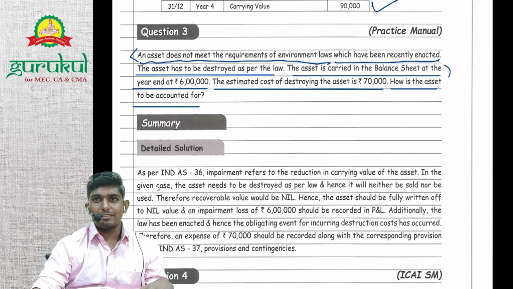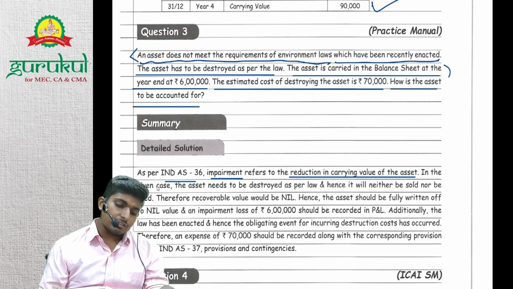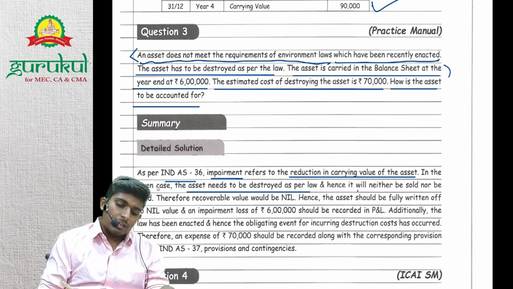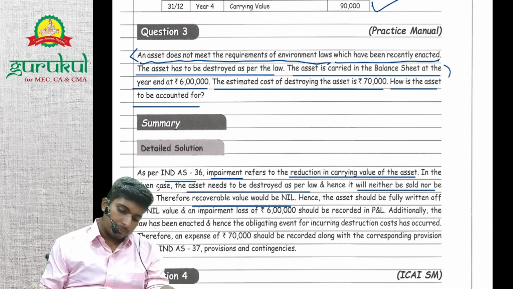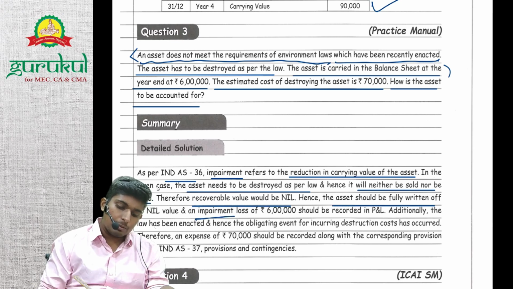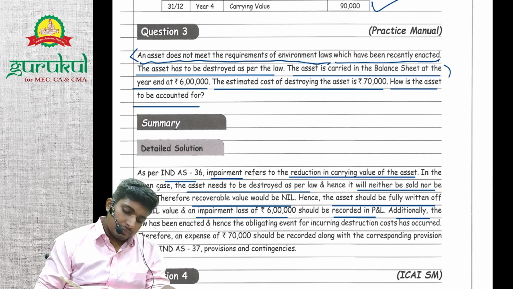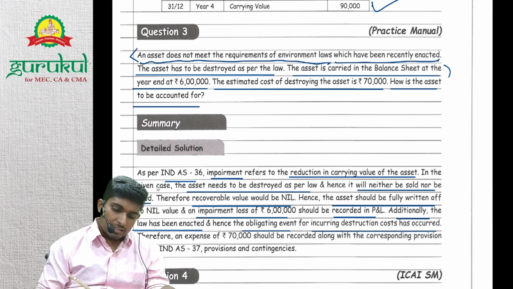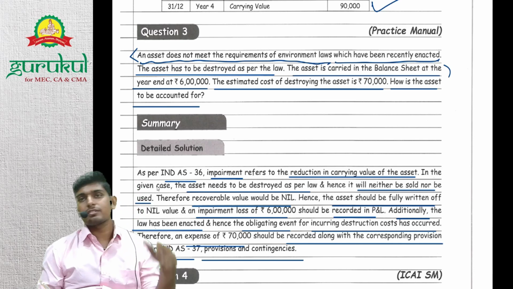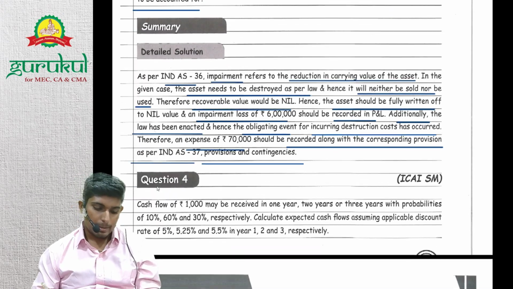You have studied it, right? Ind AS 36: impairment refers to reduction in carrying value of the asset. The asset needs to be destroyed as per law. Hence, it will neither be sold nor be used. Therefore, recoverable value will be nil. Hence, the asset should be fully written off and an impairment loss of 6 lakhs should be recorded in P&L. Additionally, the law has been enacted, hence the obligating event for incurring destruction costs has occurred. Hence, an expense of 70,000 should be recorded along with a corresponding provision as per Ind AS 37 provisions. Provision should be recorded for 70,000, sorry.